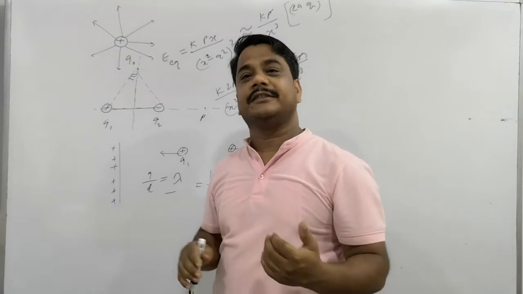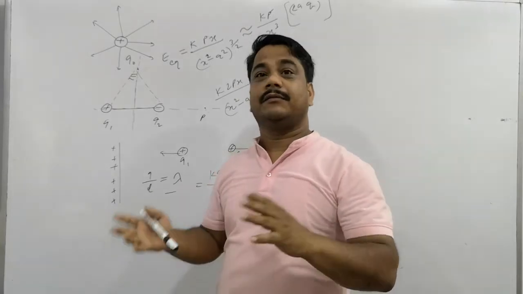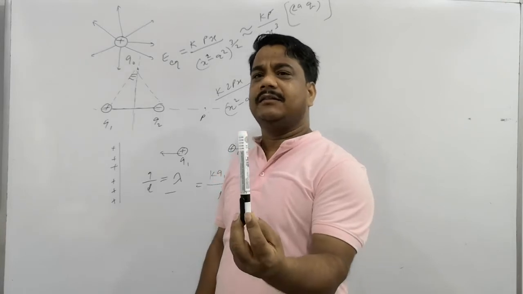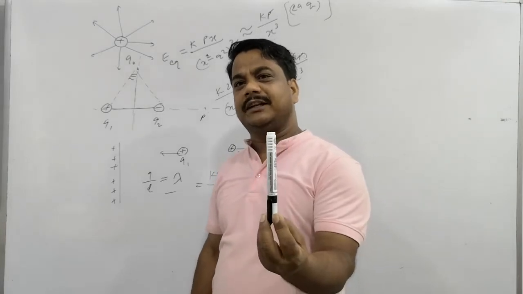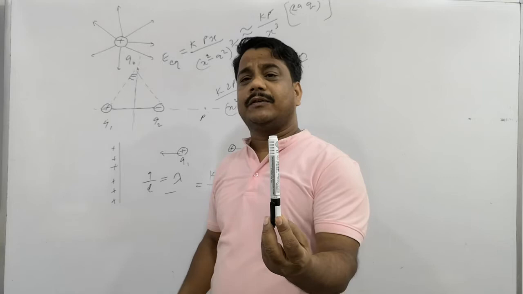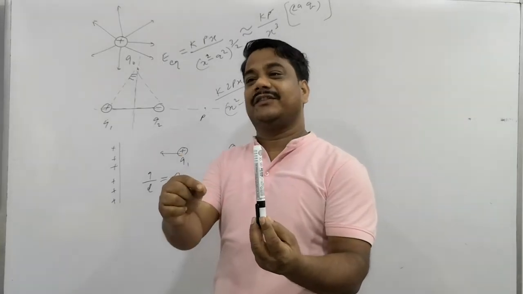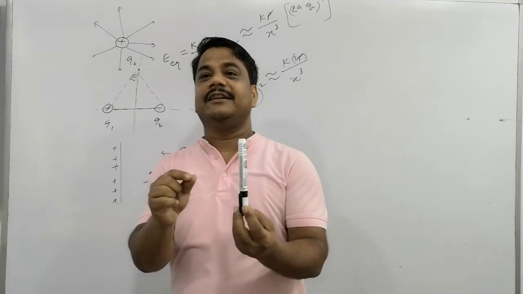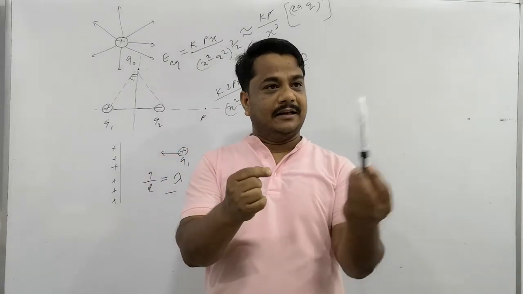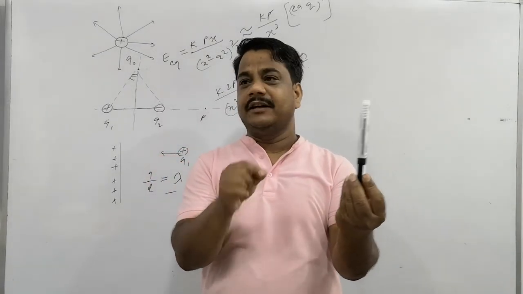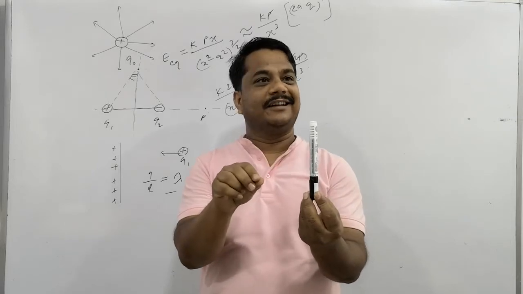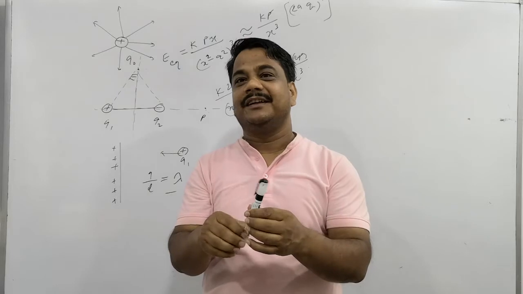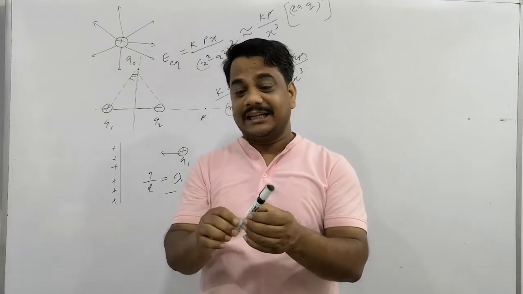a conductor which has surface area, and a conductor which has volume? Suppose that this is a pen. This pen is charged positively by giving the charge here. So what will be the electric field intensity here? According to Coulomb's law, it is not easy to find the electric field intensity due to an electrified pen. When we give the charge to a pen, it is a plastic, insulating body, so the charge will not flow. The charge will rest on the body.